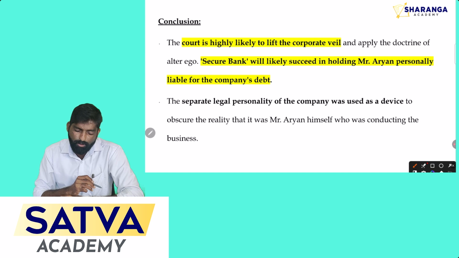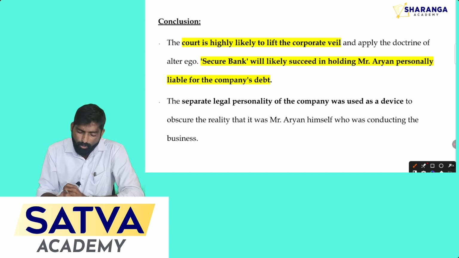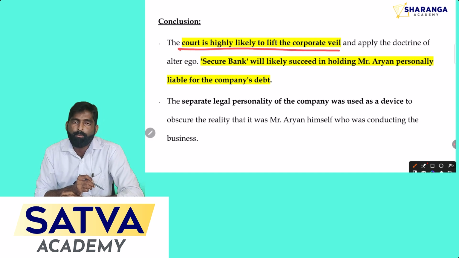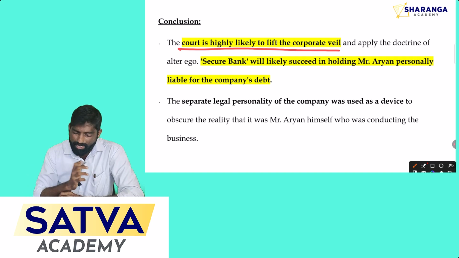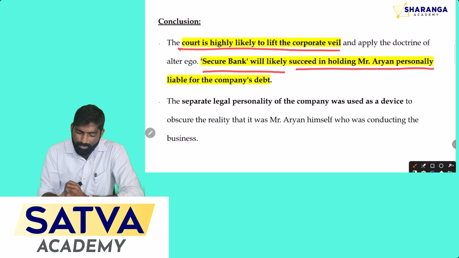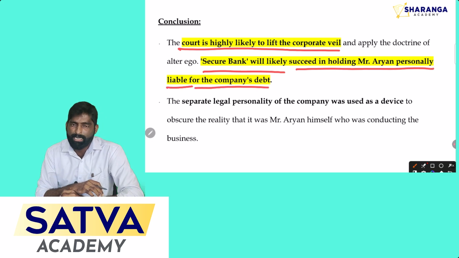Okay, see the conclusion of the question. Here the court is highly likely to lift the corporate veil because of the wrong committed by Aryan, because he misused the company's fund to pay his personal liabilities. Here secured bank will likely succeed in holding Mr. Aryan personally liable, and he will have to pay the company's liability.